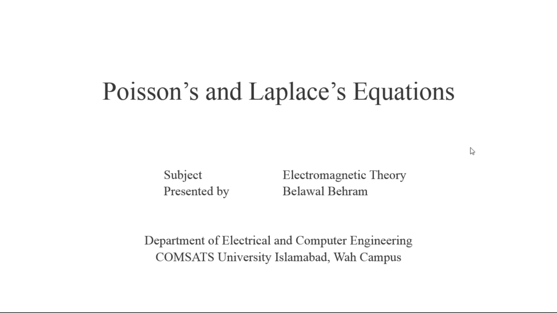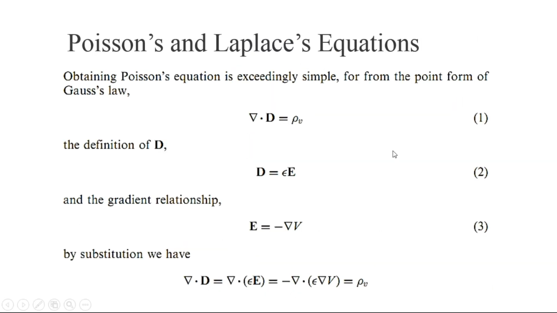We can derive Poisson's and Laplace's equations from the point form of Gauss's law. Obtaining Poisson's equation is exceedingly simple. From the point form of Gauss's law, we know that the divergence of the electric flux density is equal to the volume charge density. According to the point form of Gauss's law, the divergence of D is equal to rho V. We also know that D is equal to epsilon naught or epsilon E. Similarly, electric field intensity is the negative gradient of electric potential.